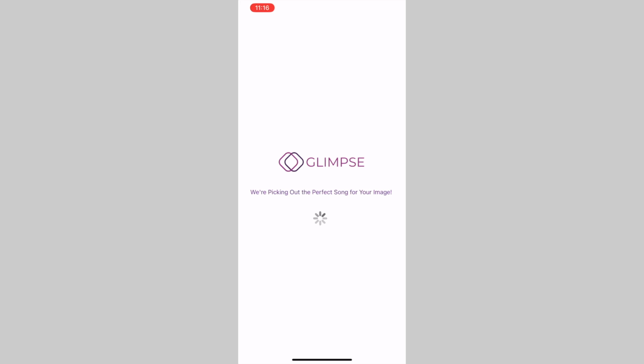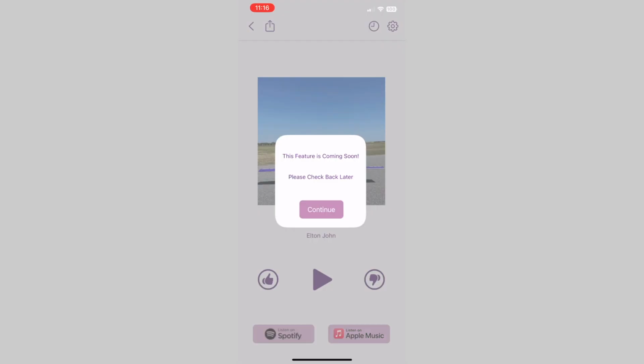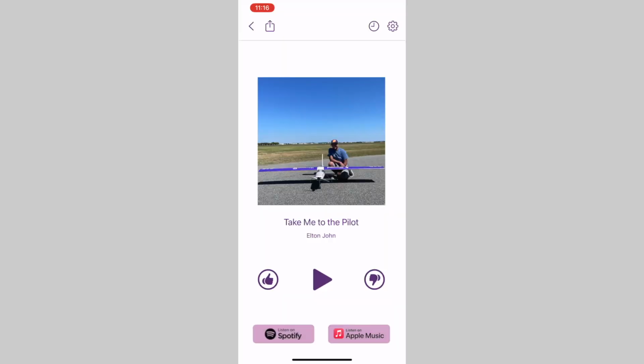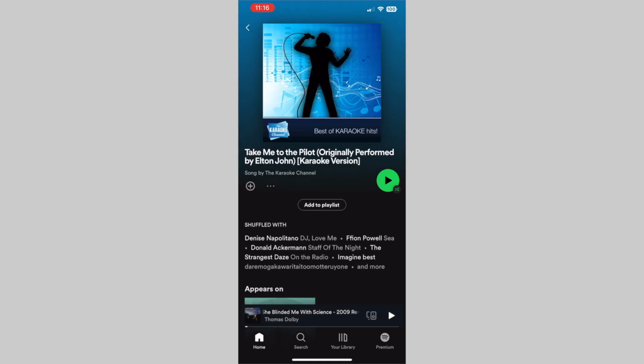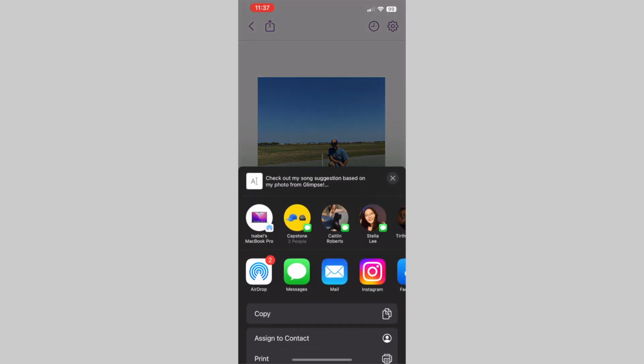The application will pull up a loading screen as the information from the image is being processed. Upon completion, the user will be directed to the song preview screen where they can preview their submitted image alongside the song title and artist information. The user has the option to listen to the song using Spotify or Apple Music, which is coming soon. They can also indicate whether they like or dislike the song, which will be saved to their account. The image, song title, artist, and link can be shared via social media.